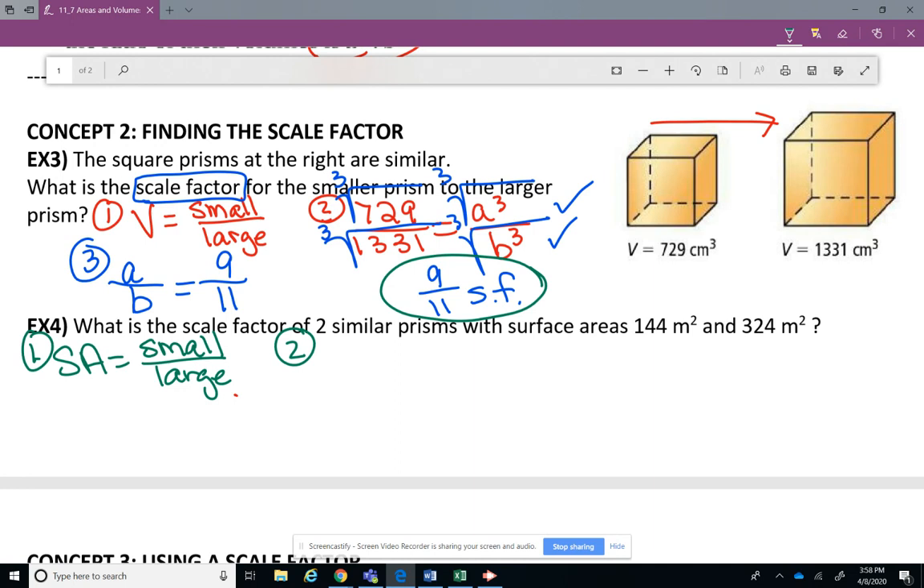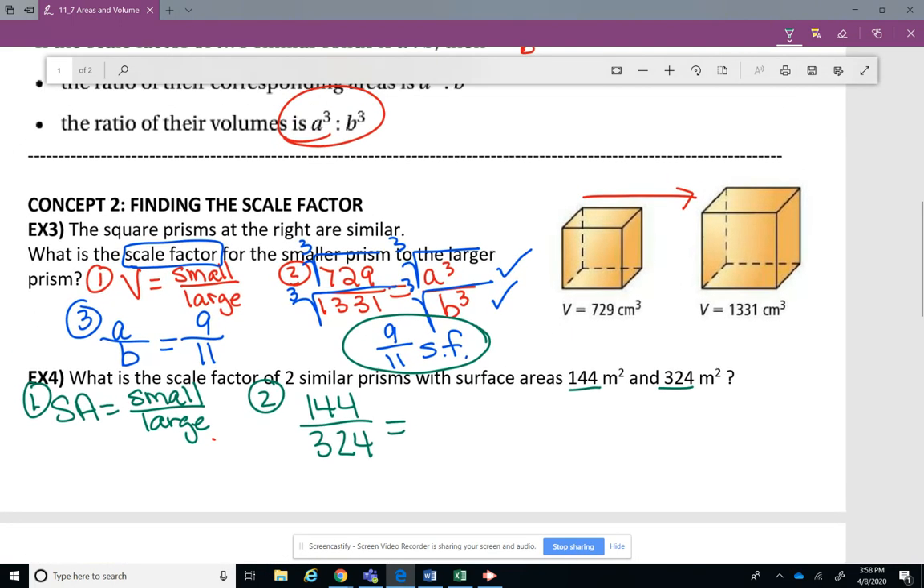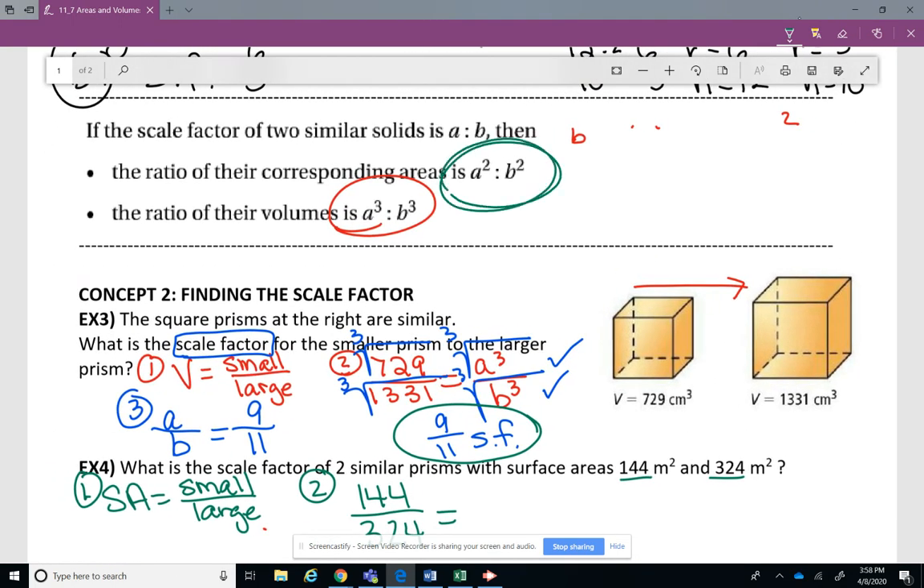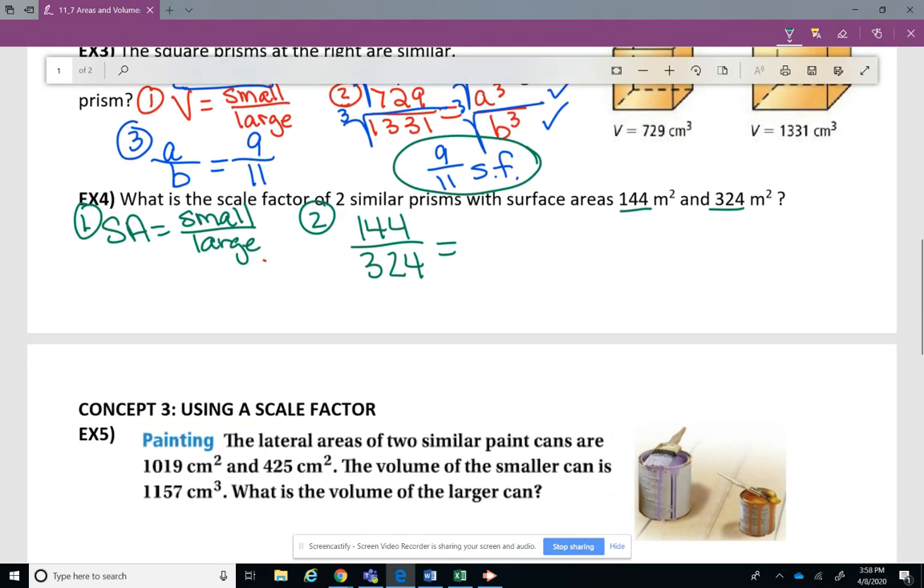So my step 2 is, what is the surface area of the large and the small? All right. The small one is 144 square meters. So I'm going to put 144. The large one is 324 square meters. Think smarter, not harder, right? Come up here and you're going to do the A squared over B squared because you're doing surface area. So you're going to set it equal to A squared over B squared.